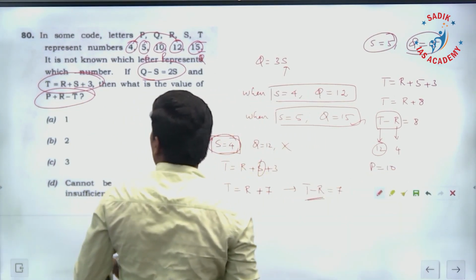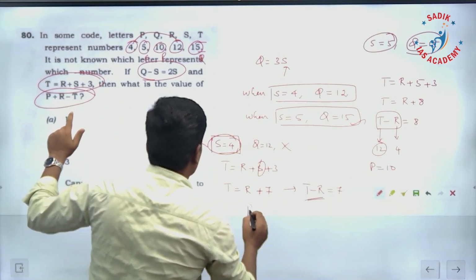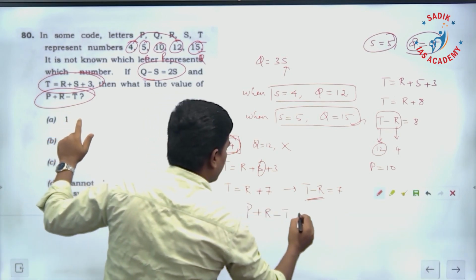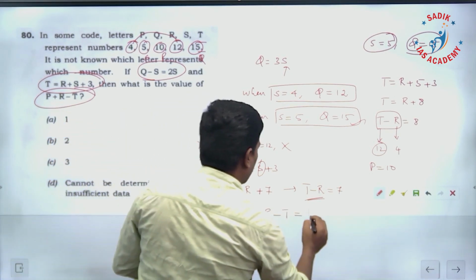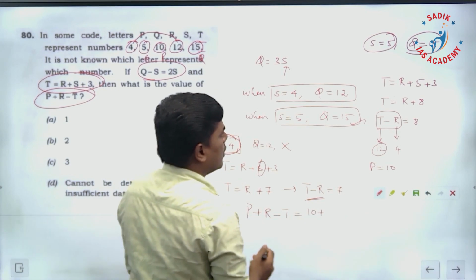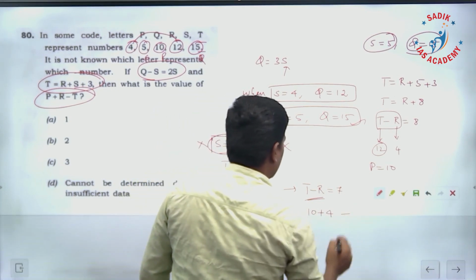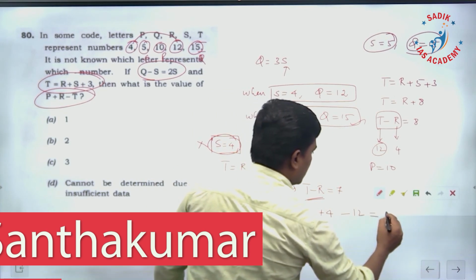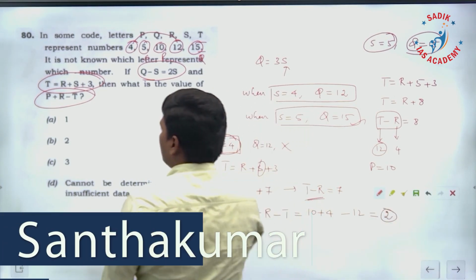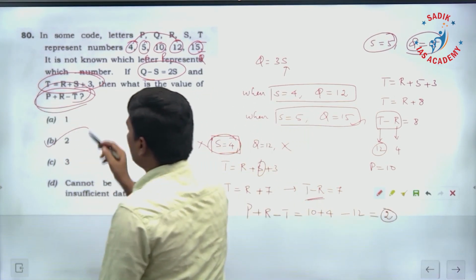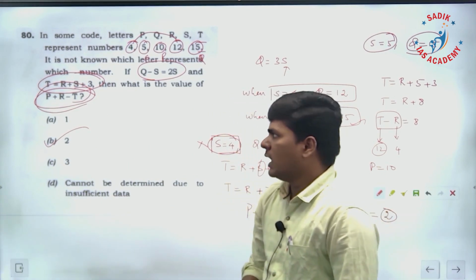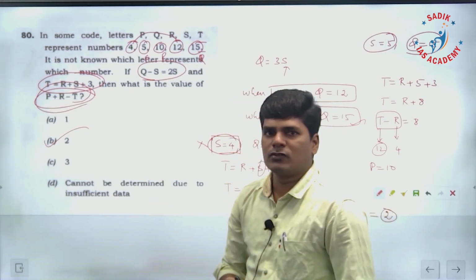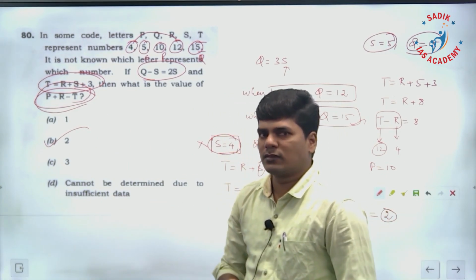Now, what do you have to find? P plus R minus T. P is 10 plus R is 4 minus T, T is 12. So 14 minus 12 is 2. So 2 is the answer for this expression. I hope this is useful to check your answers. Thank you.